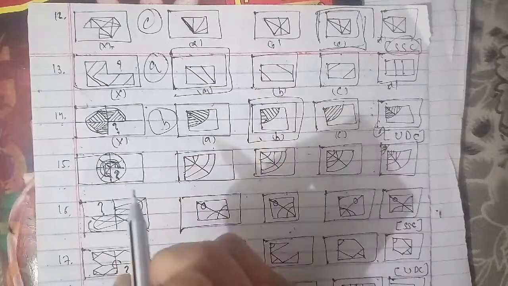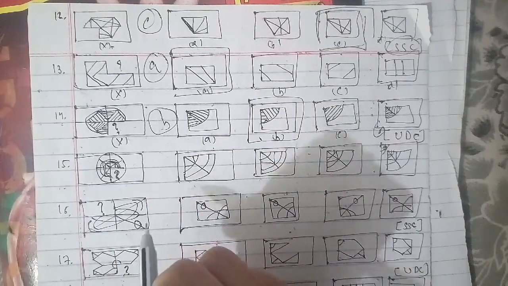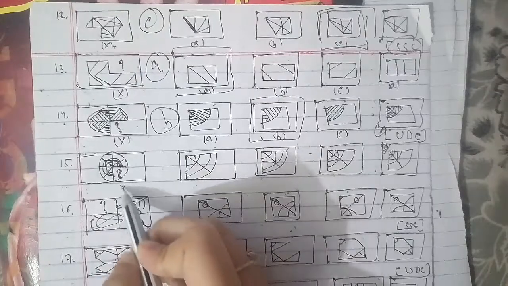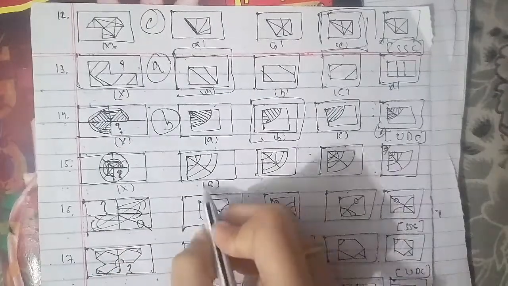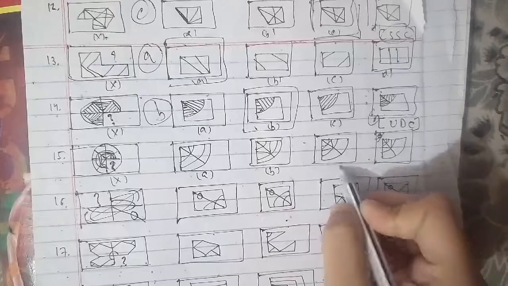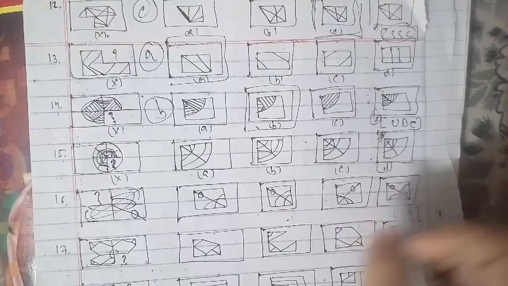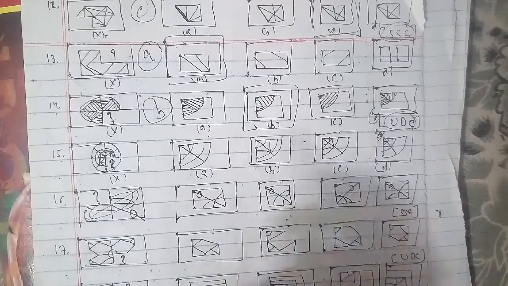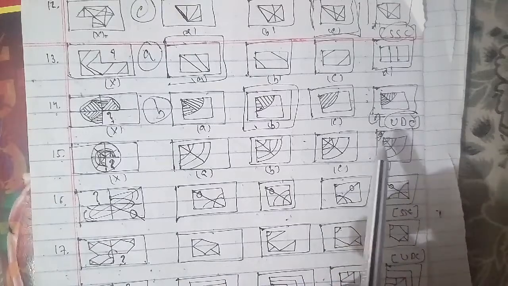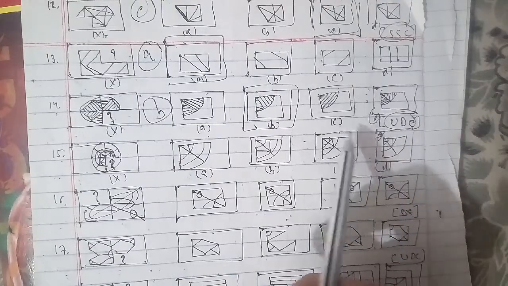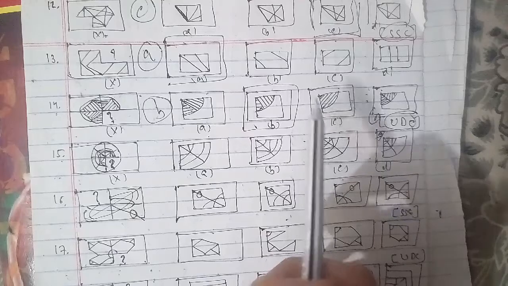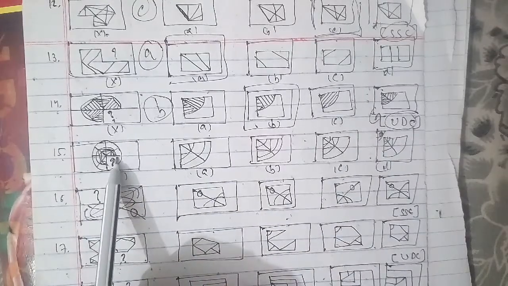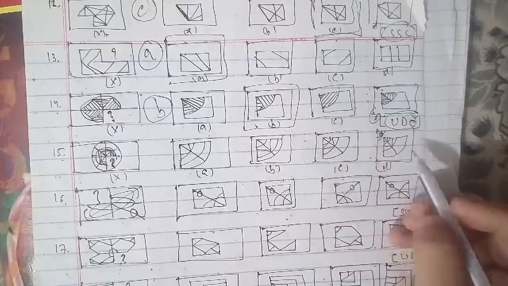We'll go ahead with the 15th question of the session. This has been the cross figure A, B, C and D. This is an important question because this has been asked in your UDC examination paper, and that is also an important paper with respect to competition. So after that, going ahead, we have a figure to complete this particular figure, and we have to find it out, which is the D figure, which will be the right answer for this question as well. That is also an important one.